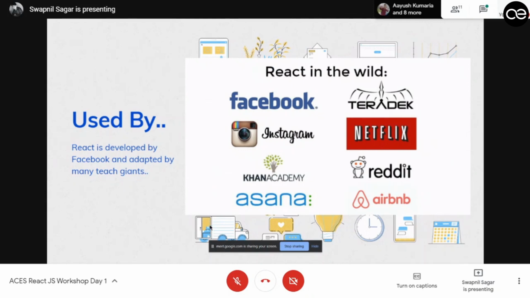Let me tell you about my personal experience. If you go to an early startup, they just use new technologies. But if you keep growing and you go to the big companies, they don't use new technologies. They use old, outdated but established technologies like .NET. So yeah, TCS uses .NET. I'm sorry to say that, but yeah. But React is one technology that is used even by Microsoft.